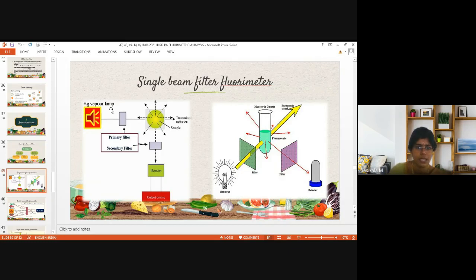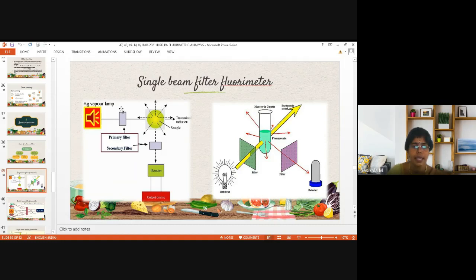That means it filters off visible radiation. Visible radiation is longer wavelength radiation that is going to be emitted by the sample, whereas UV radiation is the colorless radiation that will be used for absorption or excitation. So definitely primary filter will remove visible radiation coming from the source, and it passes only UV radiation. Hope you have understood. And this UV radiation in the range of 200 to 400 nanometer will be used to excite the molecule from ground state to excited state.